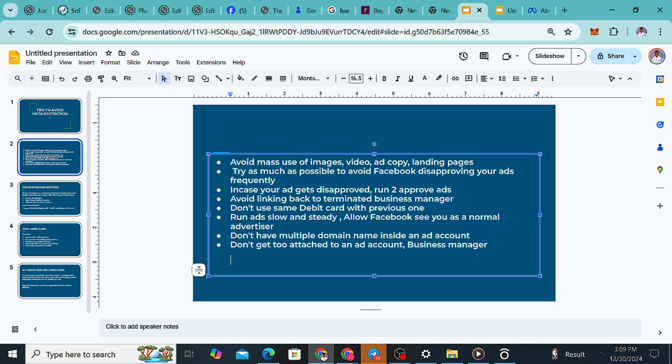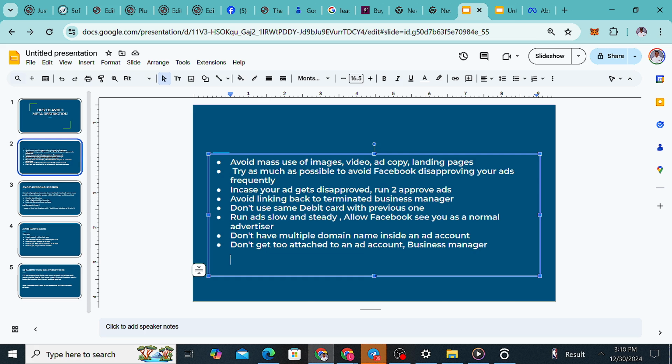Depending, sha. Run ads slowly as a beginner. If you just created your business manager and your ad account, you don't want to go too big at first. No, no. Run slow and steady. Allow Facebook to see you as a normal advertiser. Then after two or three weeks, you can start going big. Not that you just go big at once. Increase gradually. With time, you can go big.